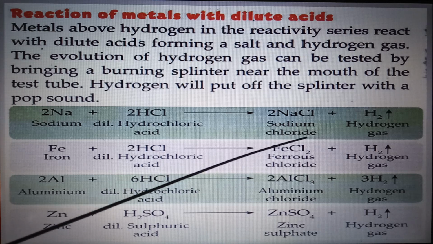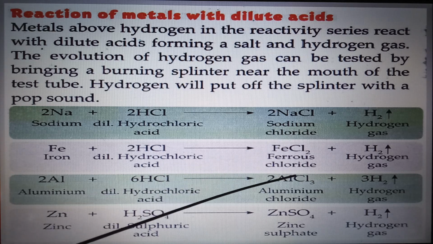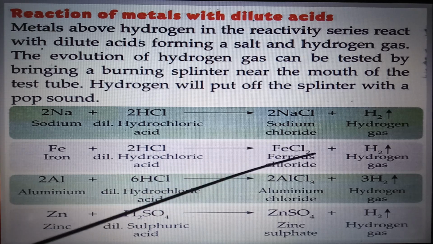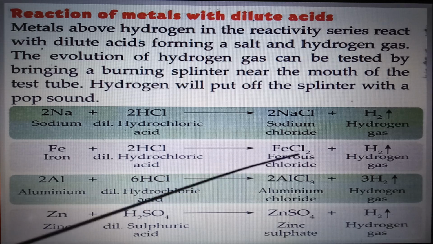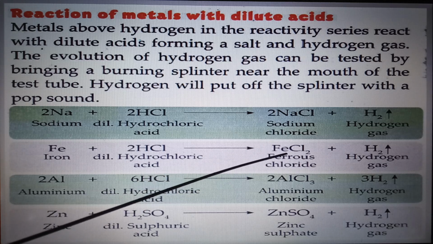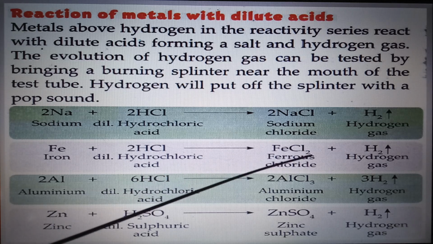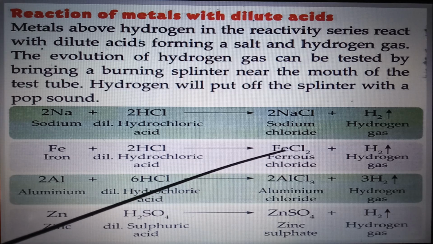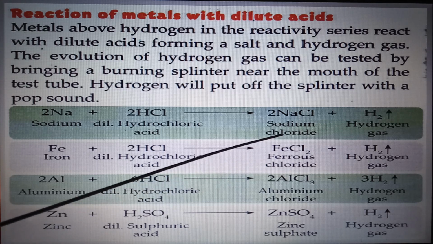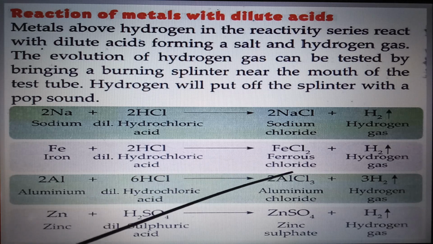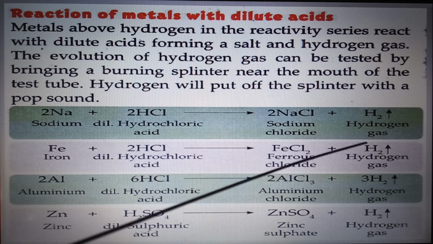Here the valency of iron is 2, hence the name ferrous chloride or iron chloride, you can say, and the valency of chlorine is 1. Hence they are interchanging the valency. 2 of the iron is given to chlorine and 1 of the valency of chlorine is given to iron. Hence the formula is FeCl2 and hydrogen gas is liberated.